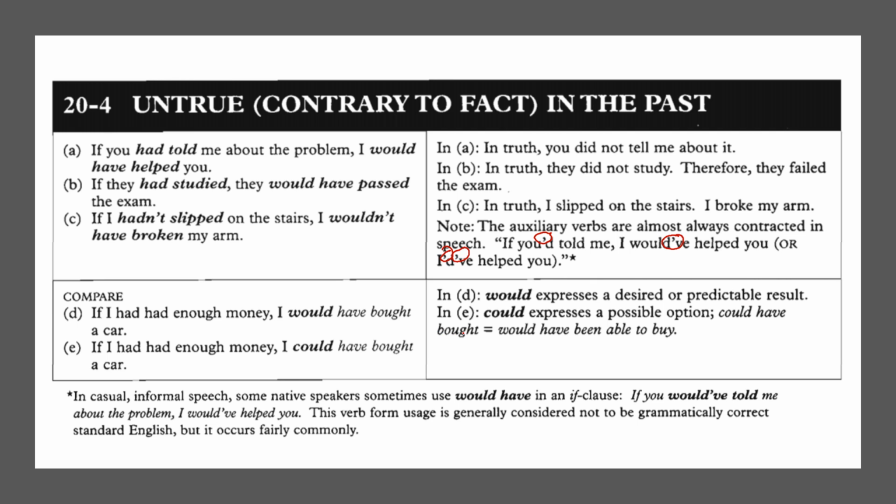Okay, for would and could, as in the previous explanation, would expresses a desired or predictable result, so there is only one option. And could expresses a possible option, so the speaker may have more than one option. So when you use could, it is a possible option to do.